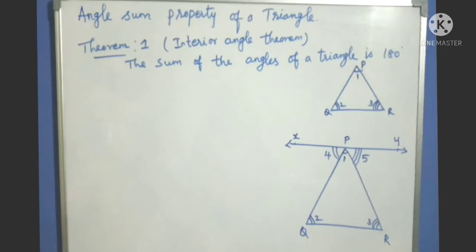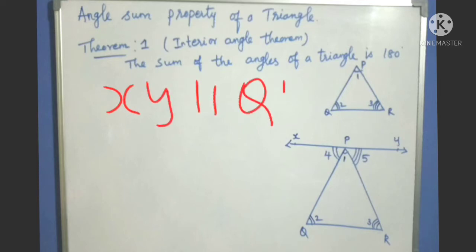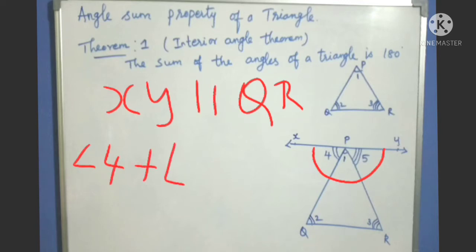We can do the construction: draw the line XY parallel to QR. So XY is parallel to QR. This line XY produces three angles. The sum of these angles is 180 degrees because XY is a straight line. So angle 4 plus angle 1 plus angle 5 equals 180.